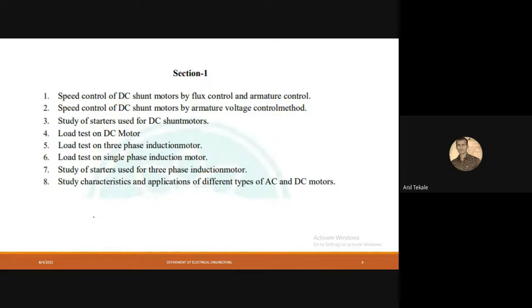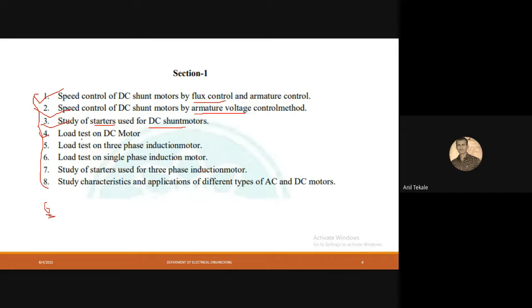Okay, so there are 8 practicals in total, and out of those 8 we are going to deal with 6 practicals. The first one is the speed control of DC shunt motor by flux control method. Second, the speed control of DC shunt motor by armature voltage control method. Third, the study of starters used for DC shunt motors.